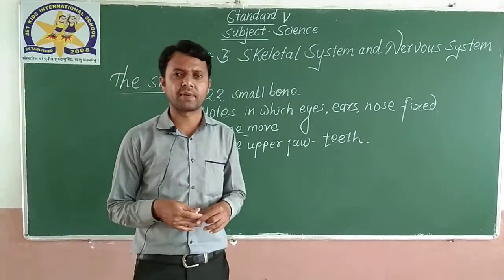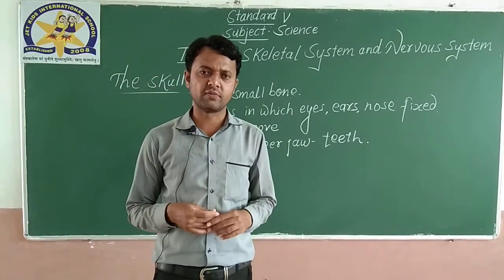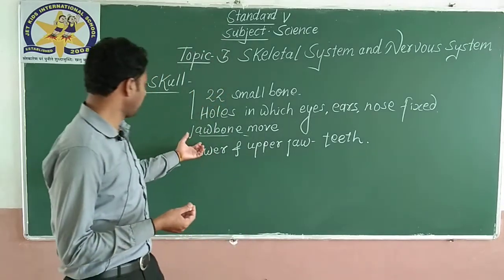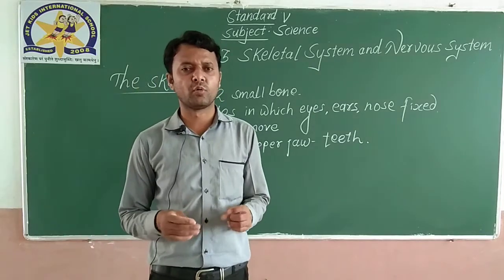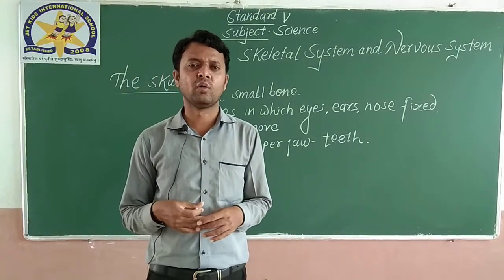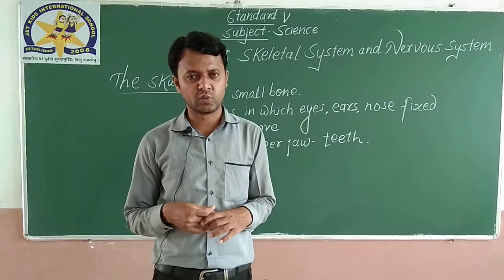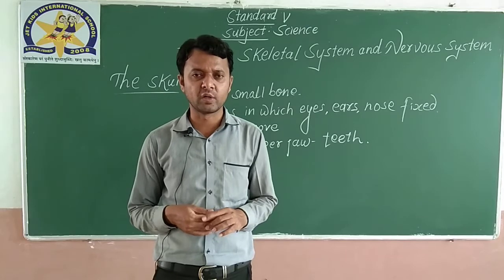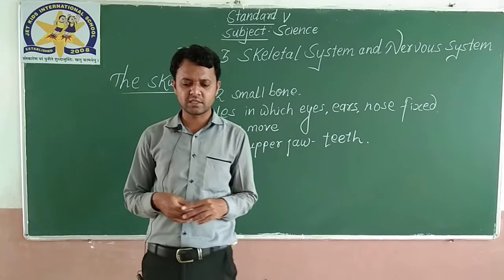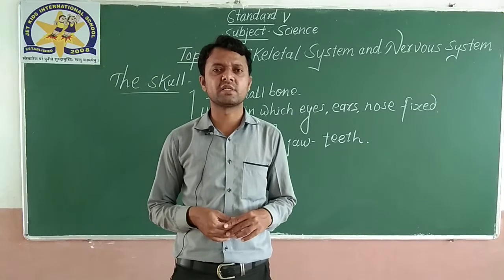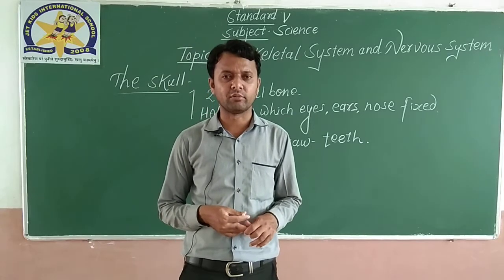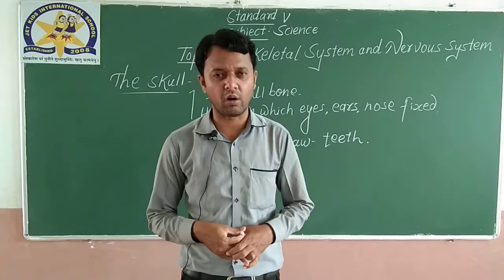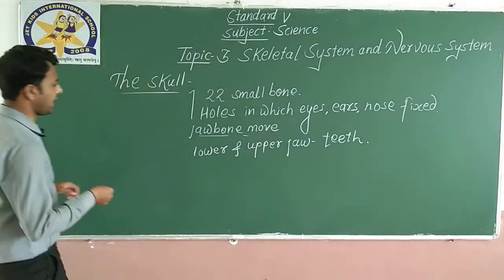Small 22 bones are present. It has some holes where nose, ears and eyes are fixed. Only the jawbone can move, rest all other bones are fixed, and upper and lower jaws have teeth. So I hope the skull is very clear to you all. Okay. Let us move forward. The second part of the skeletal system, that is the backbone, is called vertebra, also called spinal cord. Okay. So we'll discuss the backbone now.